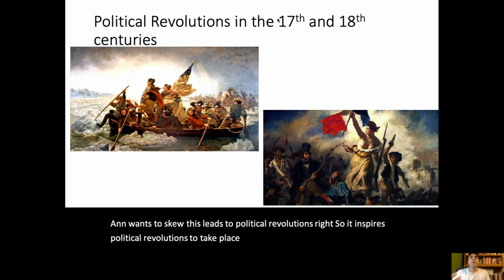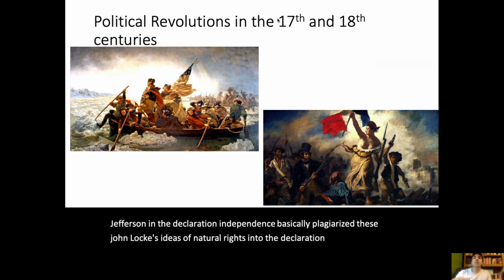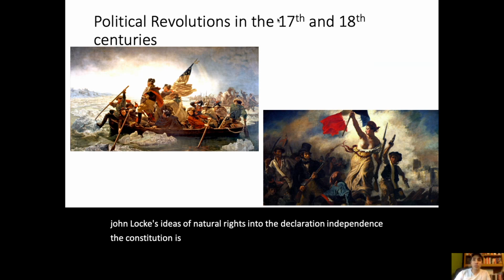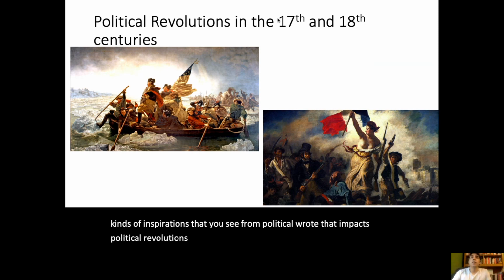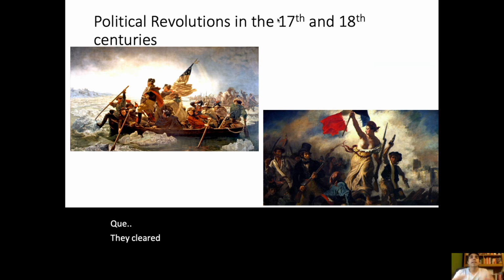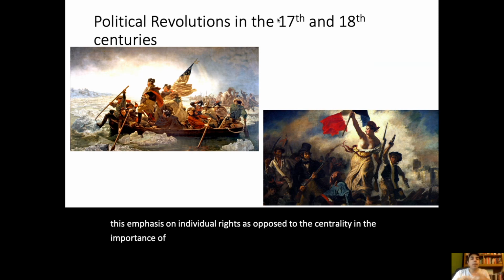The American Revolution, Thomas Jefferson, in the Declaration of Independence, basically plagiarizes John Locke's ideas of natural rights. The Constitution is an attempt to make a social contract. So there are all kinds of inspirations that impact political revolutions. The French Revolution as well, influenced by Montesquieu. They create the Declaration of the Rights of Man and Citizen. There's all this emphasis on individual rights as opposed to the centrality and importance of the king.